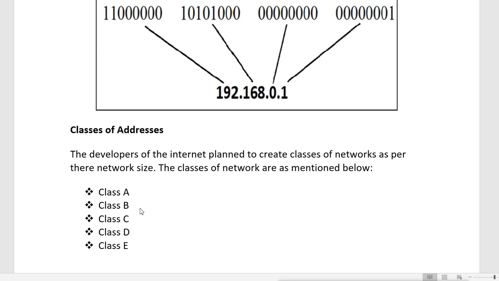So they made the classes for them. Class A is for the big network, class B is for the middle size network, and class C is for the small type of network. Then we have D and E. Now, D and E we don't use. D and E are not used for commercial purposes. Commercially, we can only use A, B and C.